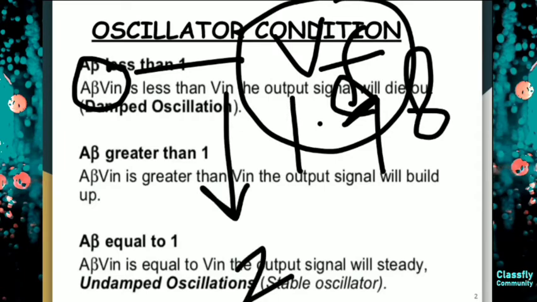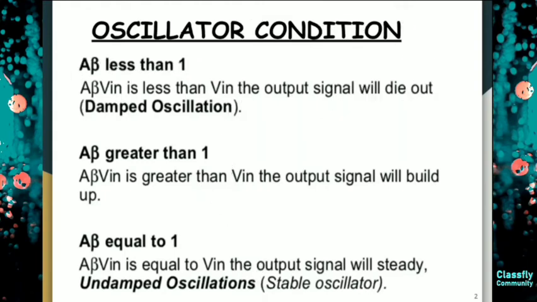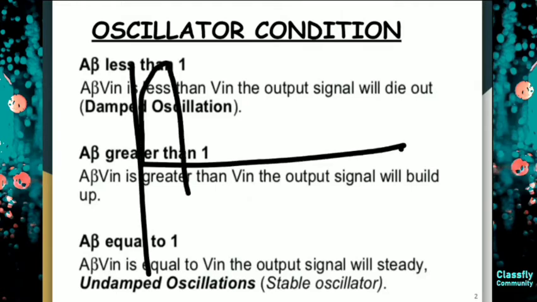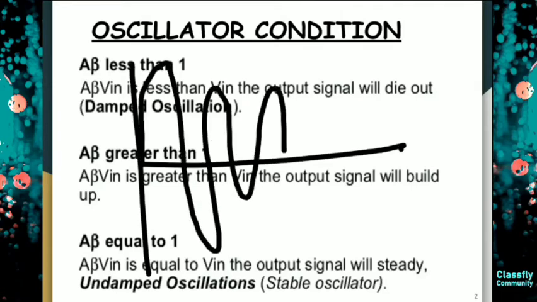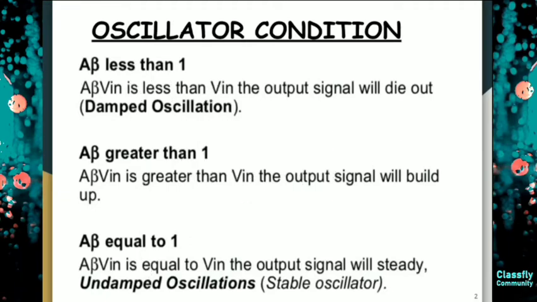Due to this we will have a damped oscillation. That means the graph will start decreasing and at some point of time it will get to 0.